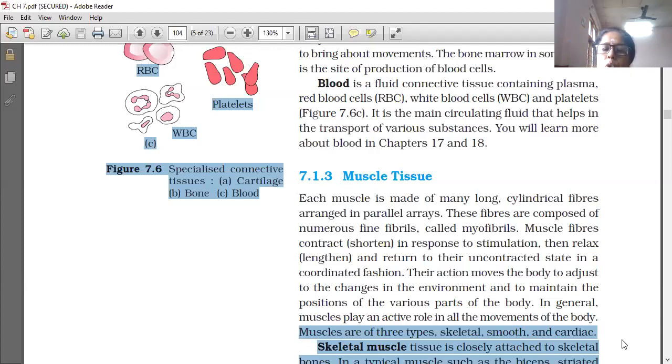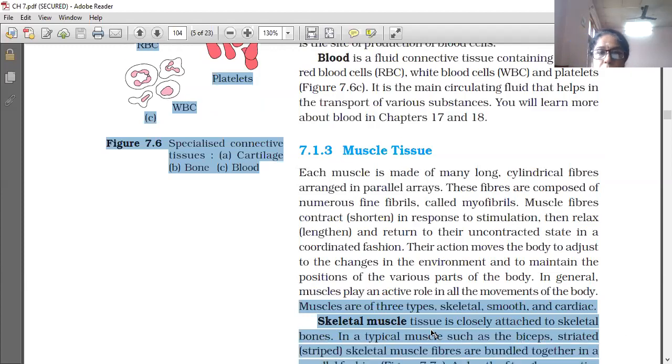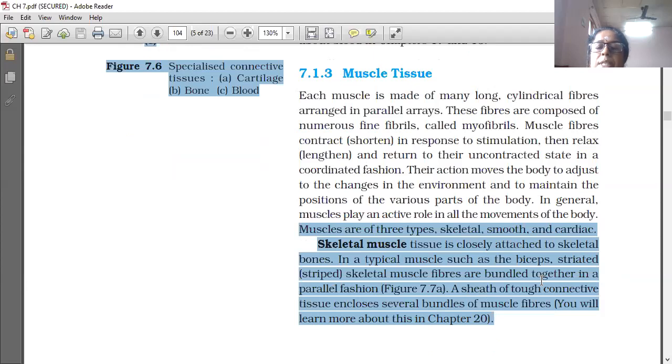Skeletal muscle tissue is closely attached to skeletal bones. In a typical muscle such as the biceps, striated skeletal muscle fibers are bundled together in a parallel fashion. A sheath of tough connective tissue encloses several bundles of muscle fiber.